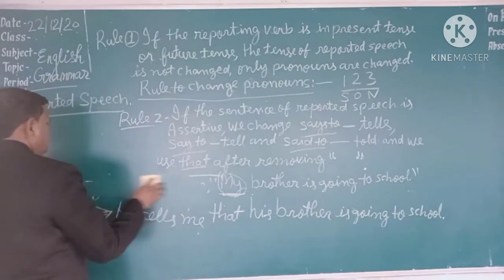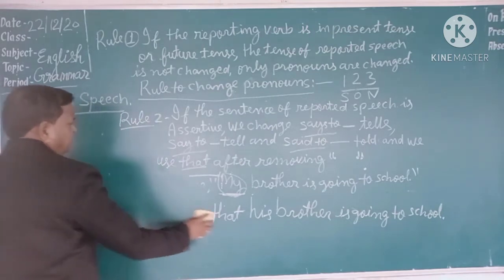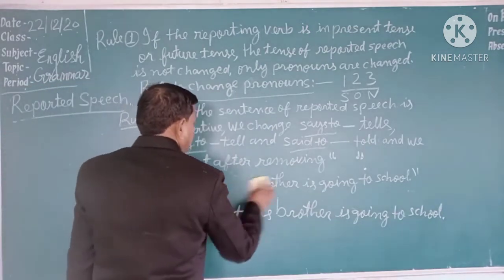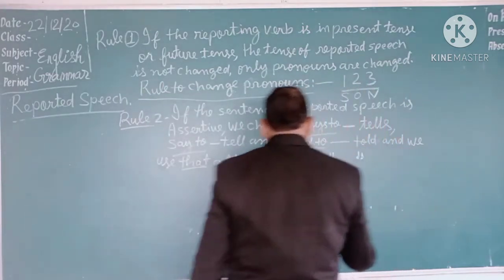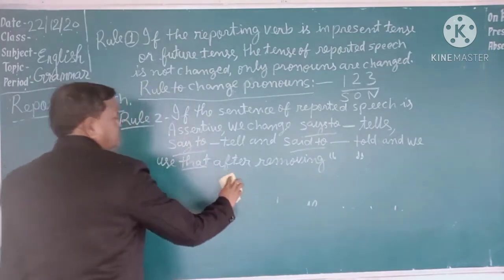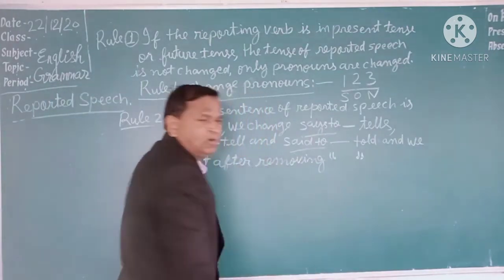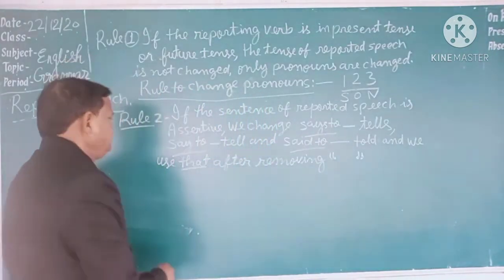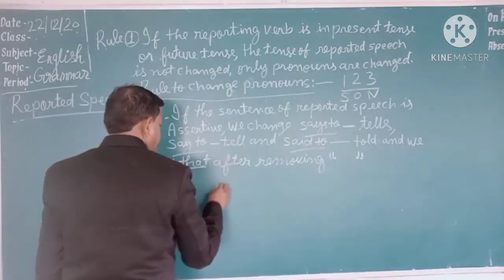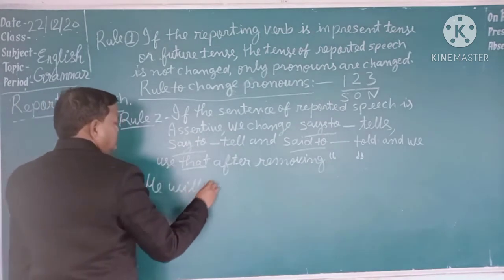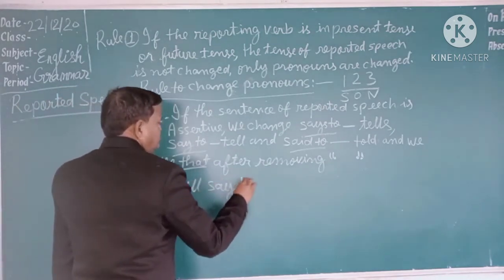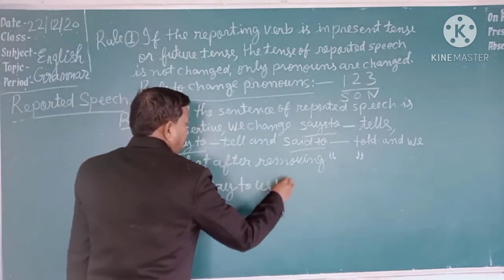One more example based on future tense. If the reporting verb is in future tense, then also the tense will not be changed. Only the pronouns of reported speech will be changed. See the example. He will say to us, comma, inverted comma.